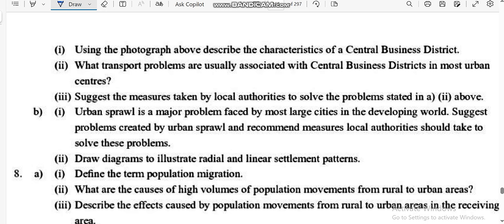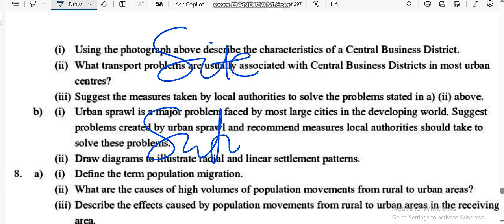So in the settlement, you should be able to give the difference between the site of a settlement and the situation of a settlement. Site of a settlement refers to where the settlement is located. That's what we call site. Okay. Then we have what we call situation of a settlement.